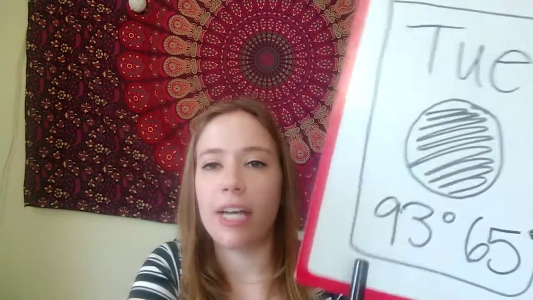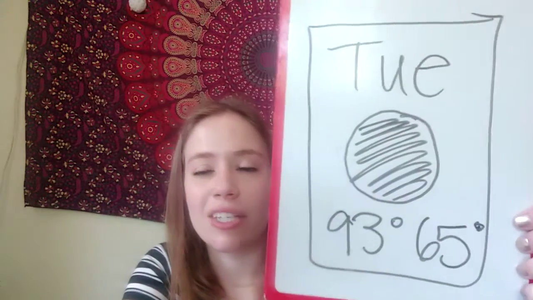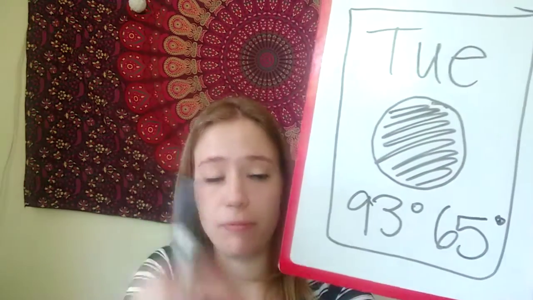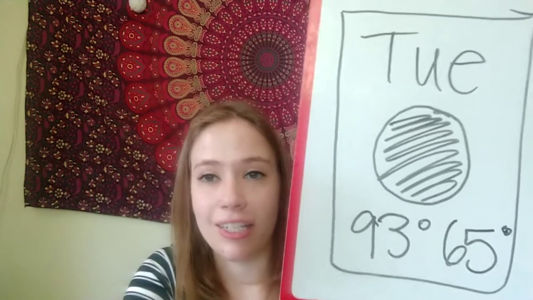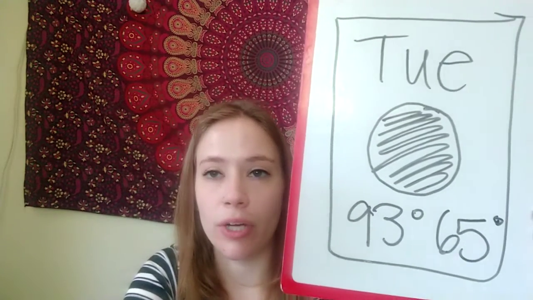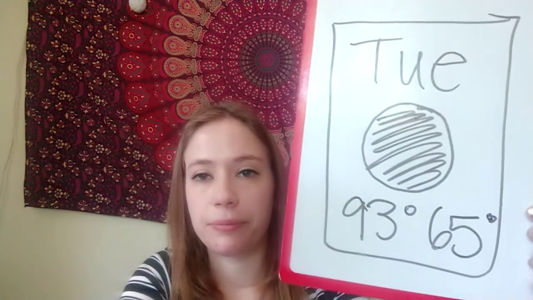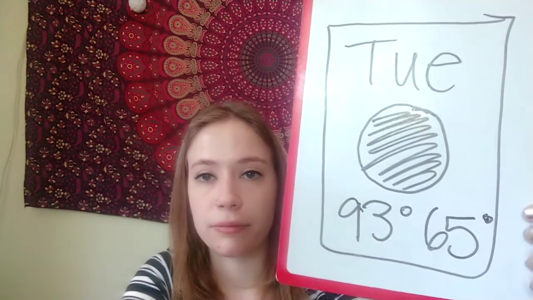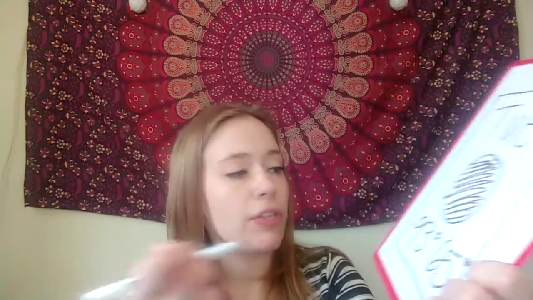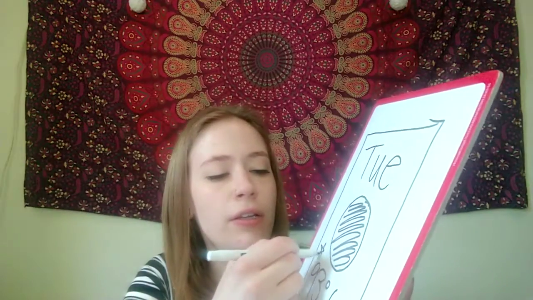So will 93 degrees or 65 degrees be our highest temperature today? Or which one is closer to 100? So if you said 93 degrees, you are correct. So let's check out on our scale where 93 is.